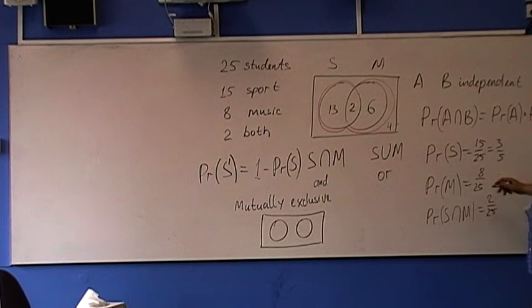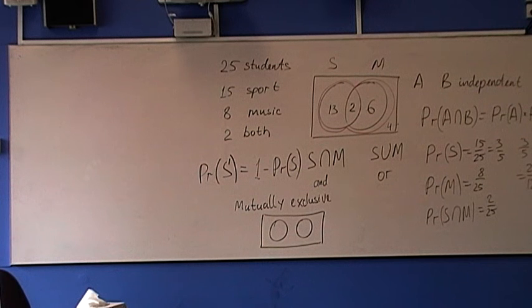Now, let's multiply these two. 3/5 times 8 on 25 equals 24 on 125, which obviously does not simplify to 2 on 25. So are S and M independent? No. If this does not hold, they are not independent.